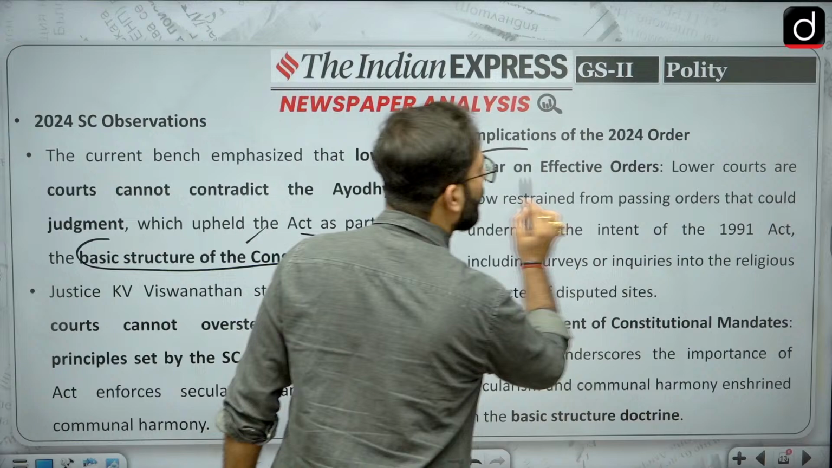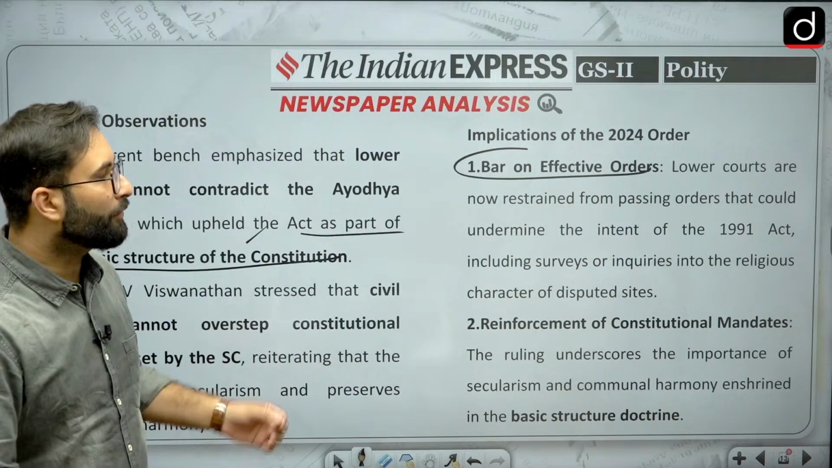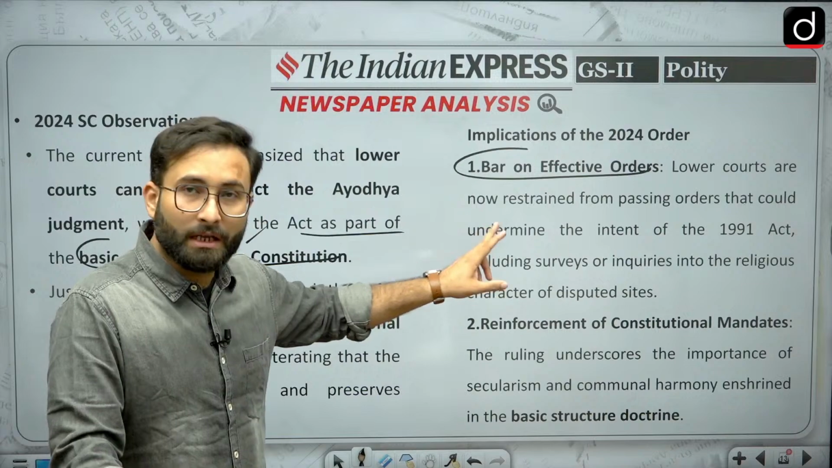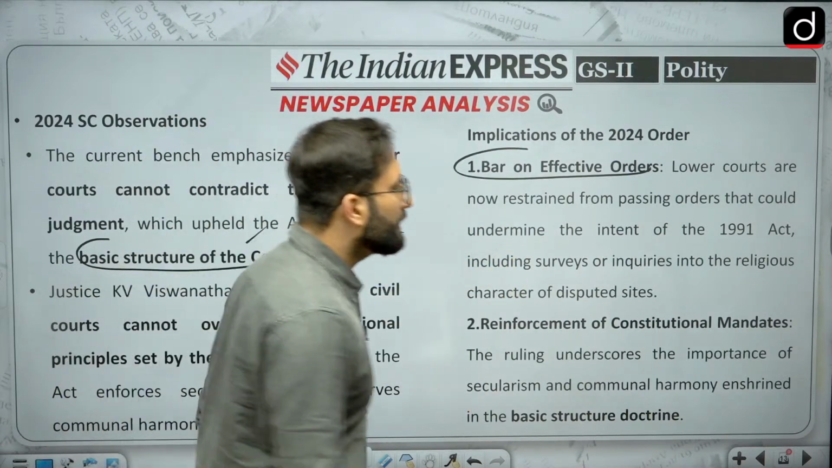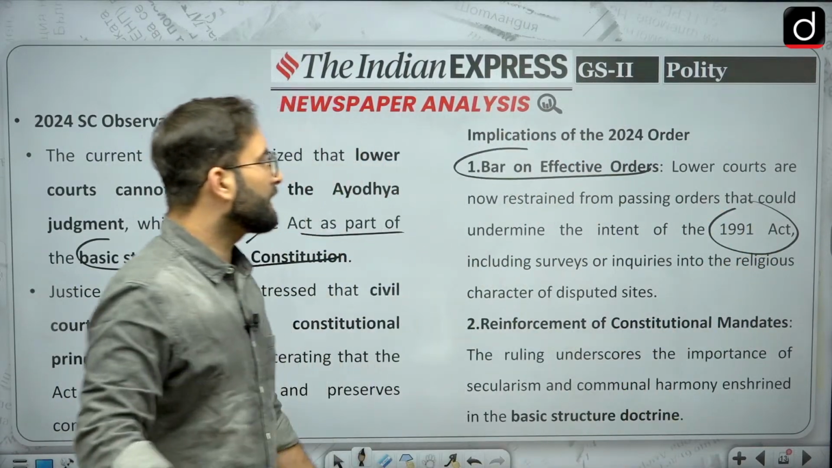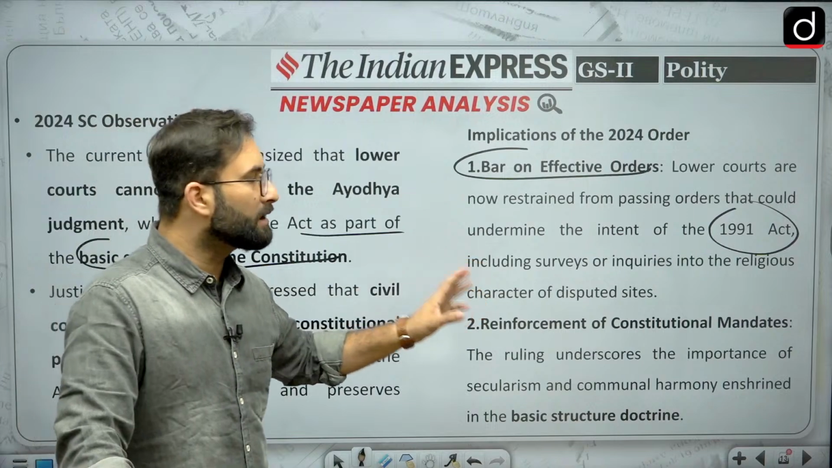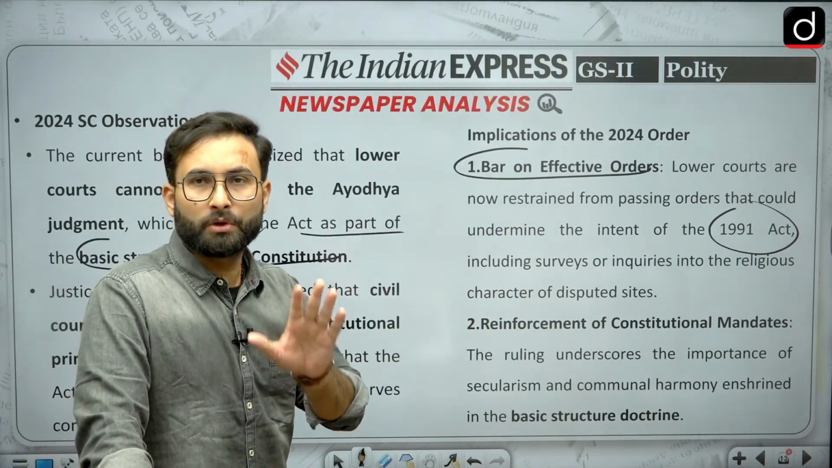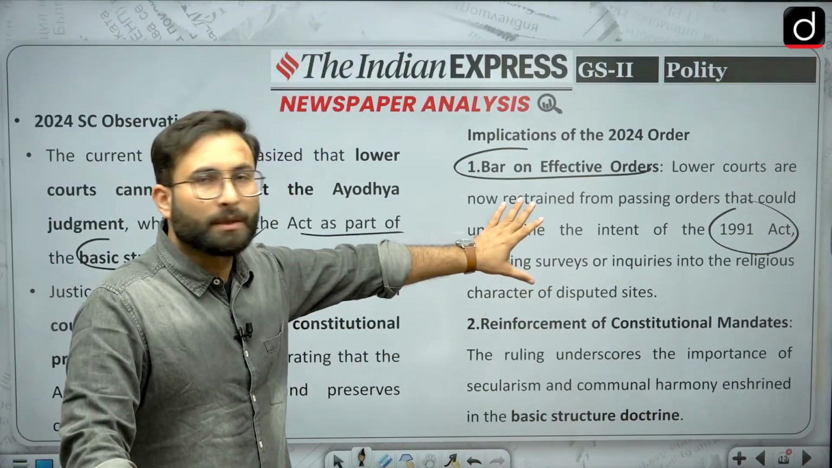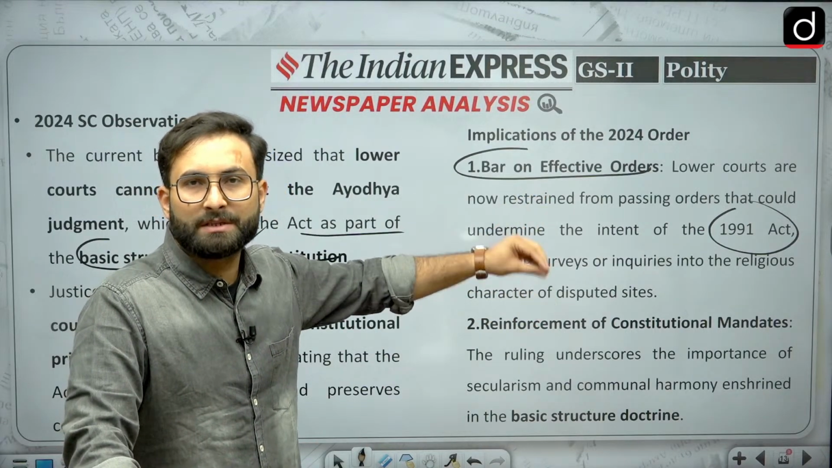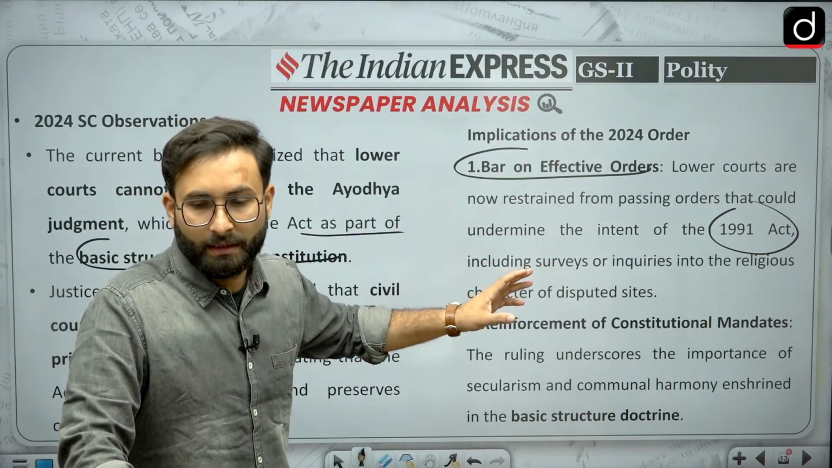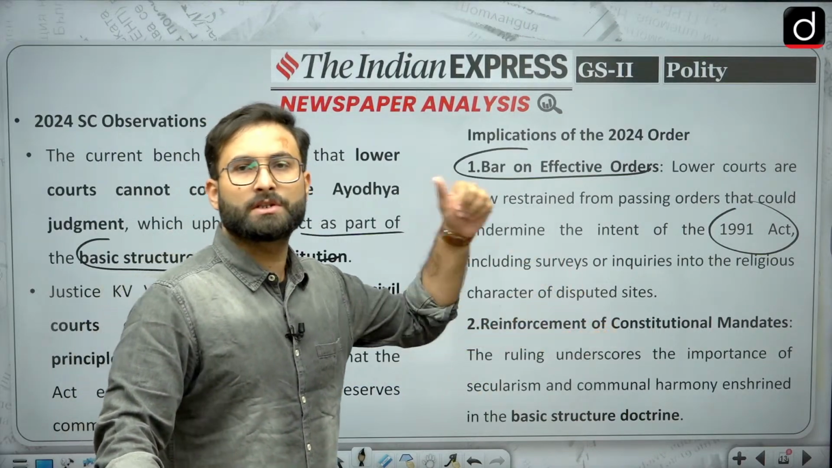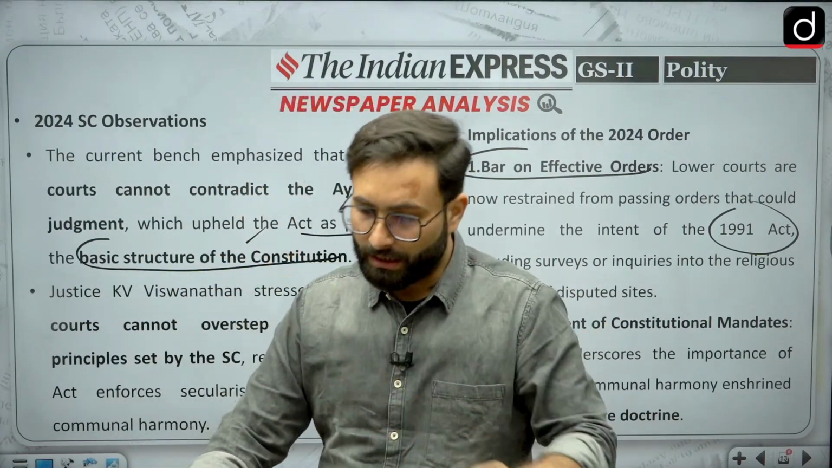Bar on effective orders. Lower courts are now restrained from passing any order that could undermine the intent of the 1991 Act, that is the Places of Worship Act, including the survey or inquiry into the religious character of the disputed site. So from now on, no subordinate court can pass any kind of order with respect to survey or determining the religious character. Now moving further, the reinforcement of the constitutional mandate, which was reinforced in the Ayodhya judgment as well.